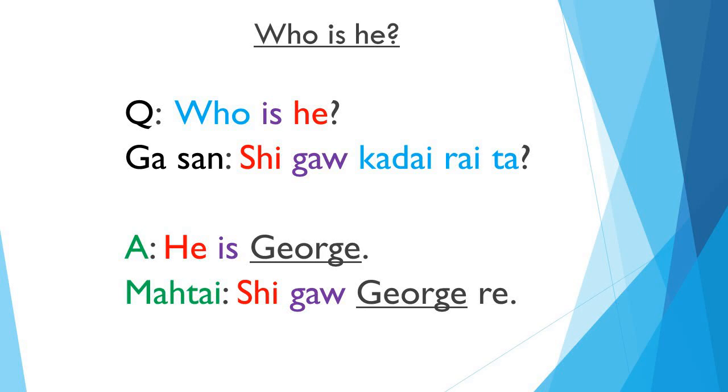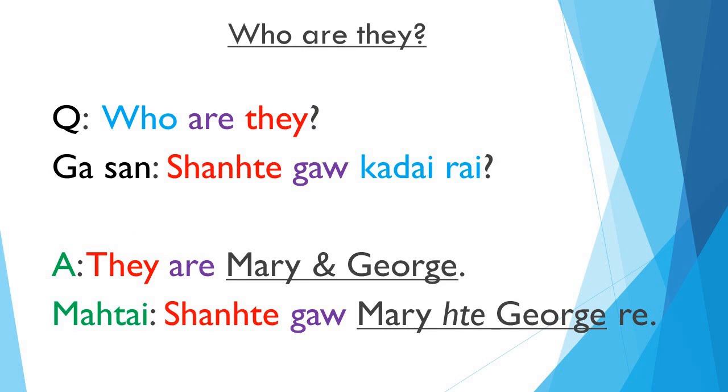Question, who are they? Gasan, Shantego gadai rai. Answer: they are Mary and George. Matai, Shantego Mary te George re.